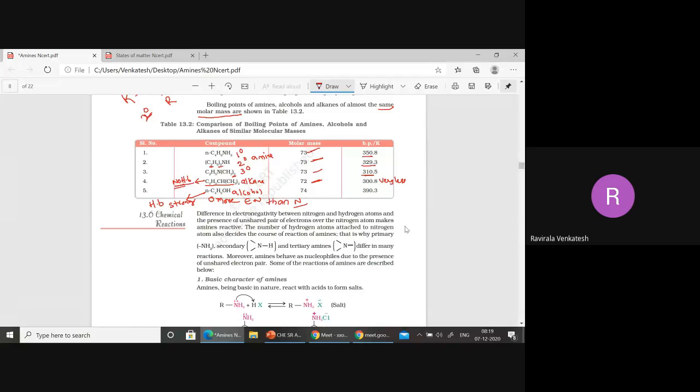And finally, alcohol can also form hydrogen bonding, and that is very strong because of the higher electronegativity of oxygen compared with nitrogen, isn't it? Alcohol has strong hydrogen bonding, therefore it has a high boiling point. So in the examination, if they ask, what should be the order? Alcohol, then amines, then hydrocarbon.